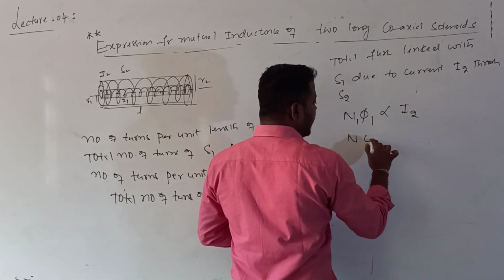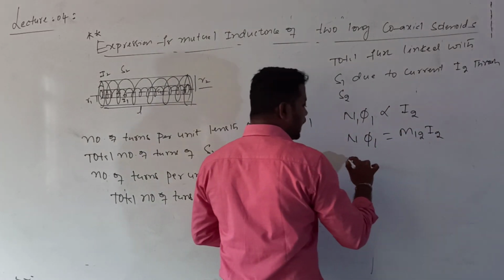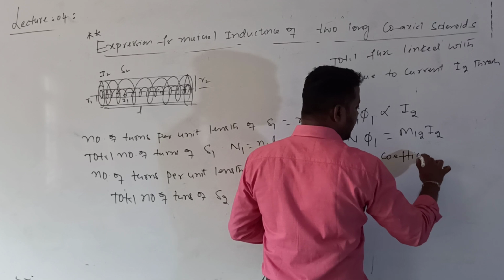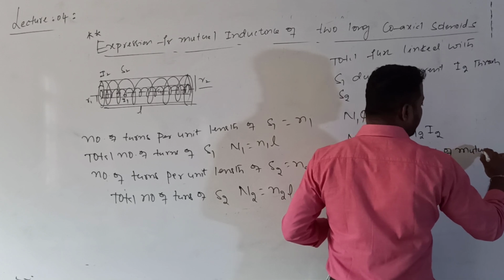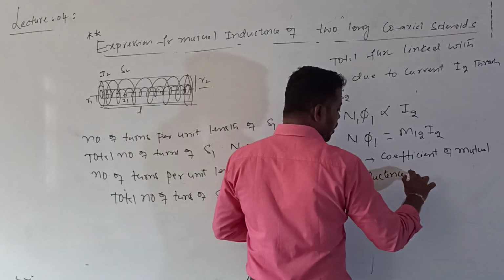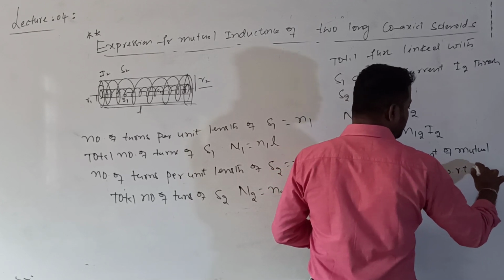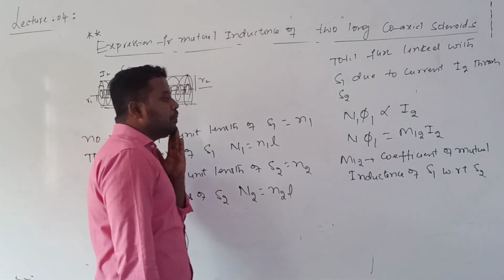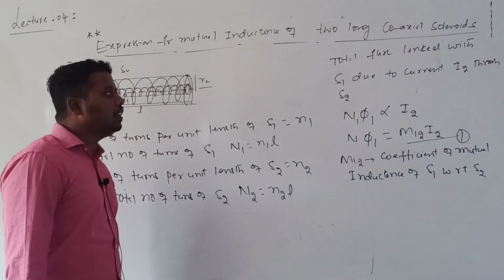So N1 into phi 1 is equal to M12 into I2, where M12 is the coefficient of mutual inductance of S1 with respect to S2. It is a proportionality constant, which is called the coefficient of mutual inductance of S1 with respect to S2. Can I call it equation 1?